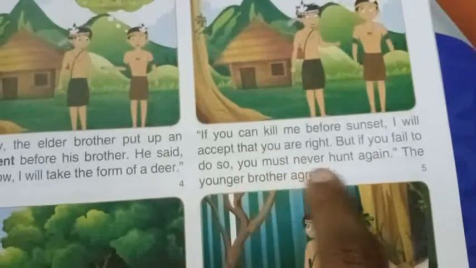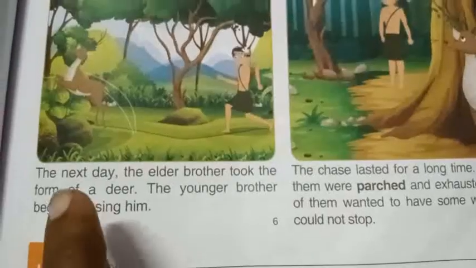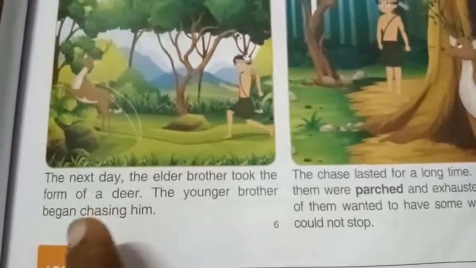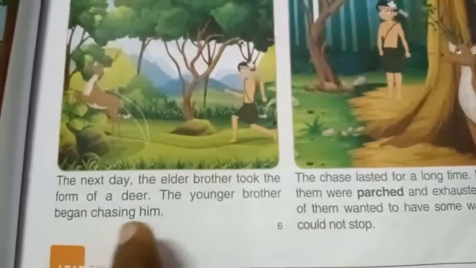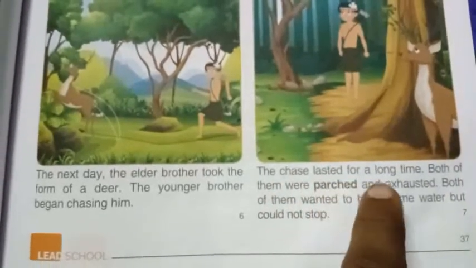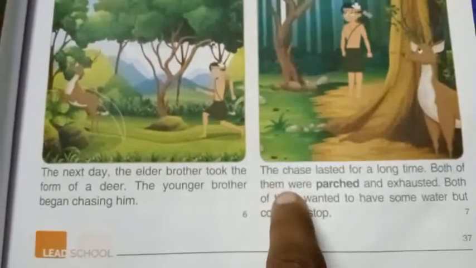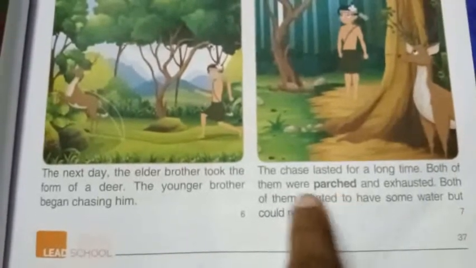You must never hunt again." The younger brother agreed. The next day, the elder brother took the form of a deer. The younger brother began chasing him. The chase lasted for a long time. Both of them were tired and exhausted.